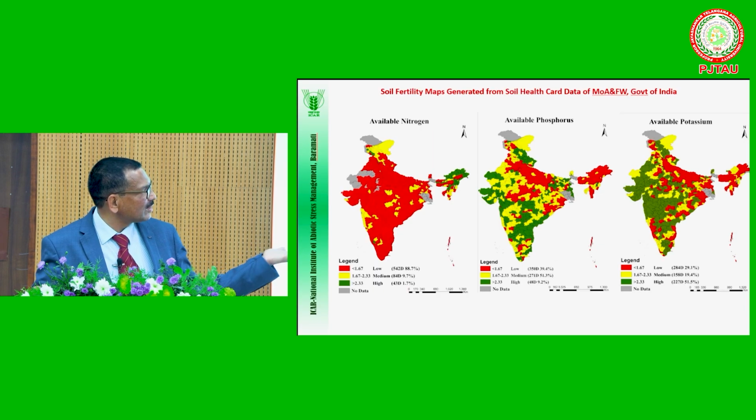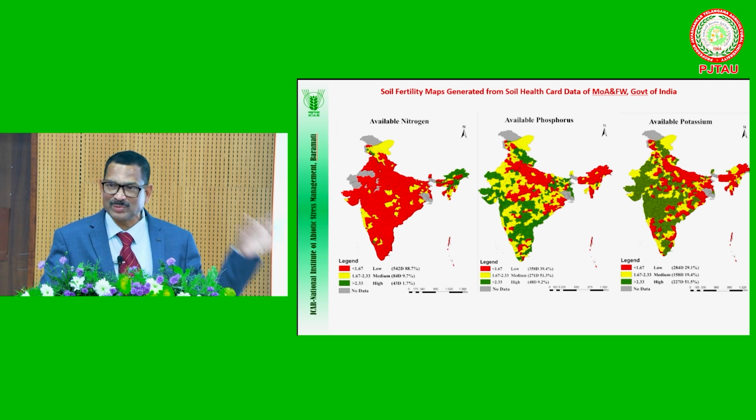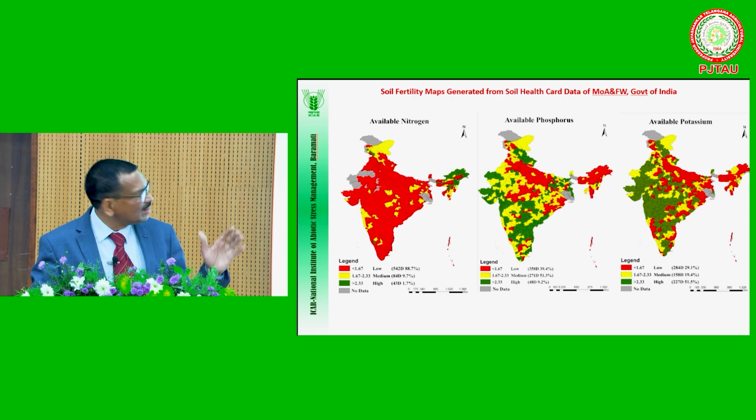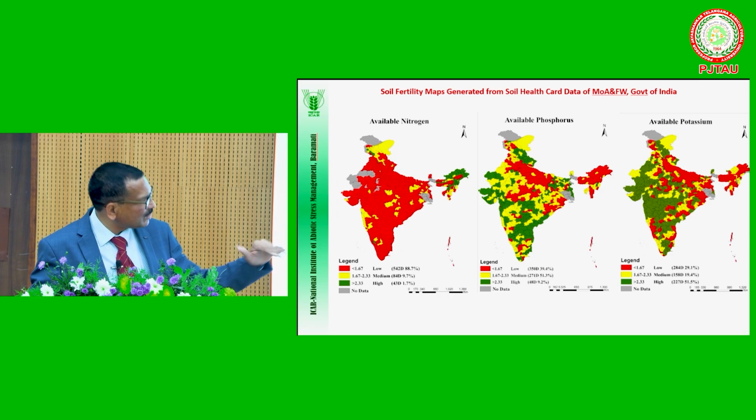This, of course, uses the soil test data, but there is a little bit of difference. There is improvement as compared to our previous 2011 soil fertility maps. These are the recent data. For example, in case of phosphorus, nearly 9% of soils are high, and the low percent of soils is only 39%, but that shifted to the medium level. Like that, some trends are available.